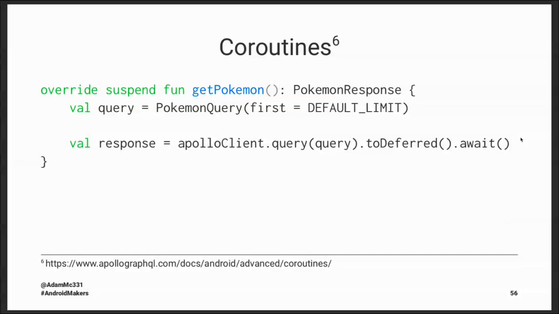Inside the Apollo Android GitHub repo, as many libraries do, they have sample apps. And I actually contributed to Apollo about a year ago when I started learning, and contributed to the sample app three different types of repositories: one that shows how to query Apollo using the callbacks, one using RxJava, one using coroutines. So check out the sample app inside their repo to understand how each of these work a little more.